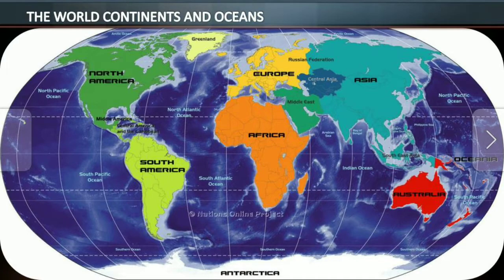The continent which all three, Tropic of Cancer, equator, and Capricorn, pass through is called Africa, and it is also famous for the Sahara Desert and the Nile River.